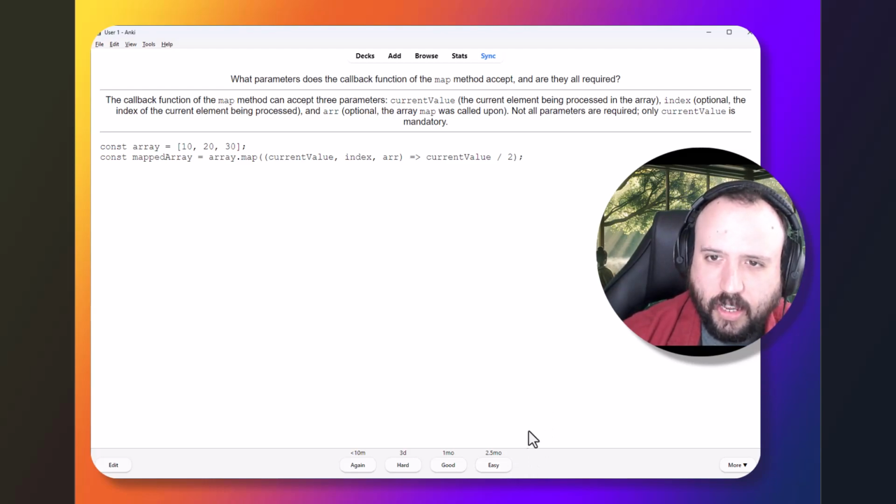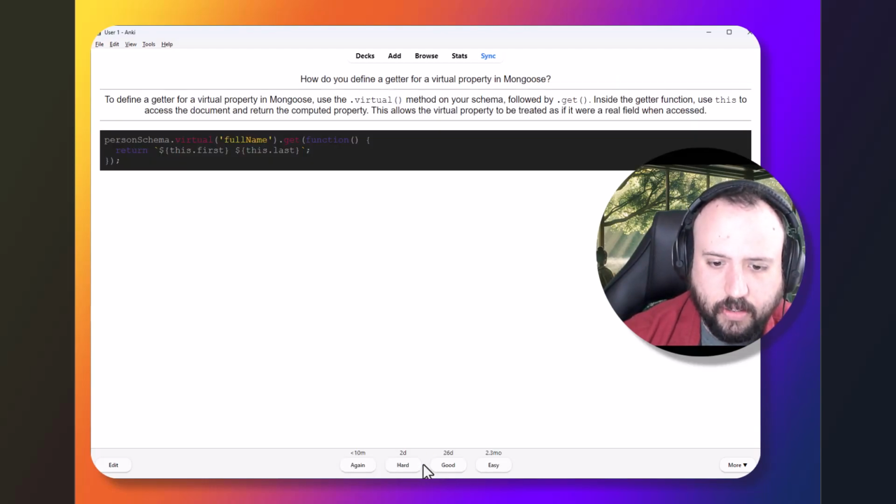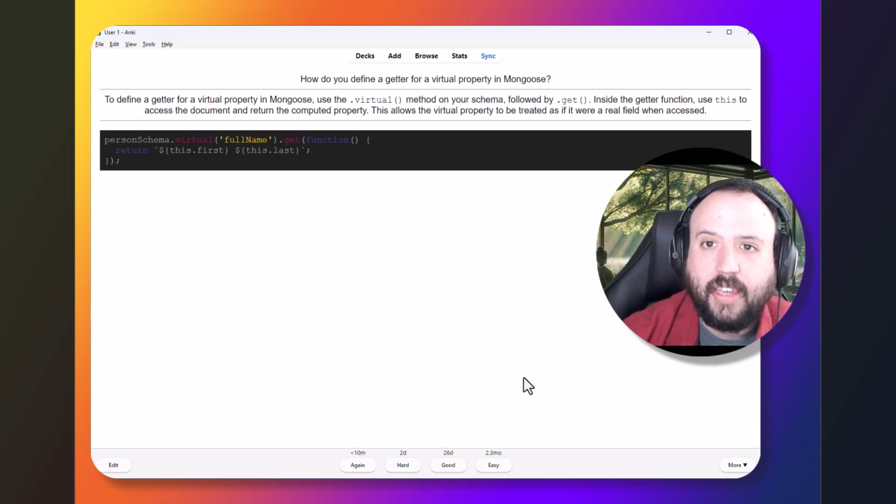Now it's really interesting here, if we take a look at where it says easy, the next time I will see this flashcard is going to be in 2.5 months. Interesting. So let's take a look here. I'm going to say, all right, that was easy. My next flashcard, I can actually see, look, the times here are completely different. So Anki will record your responses for your different flashcards and it will personalize the experience to always show you a flashcard at the most optimal time for learning.